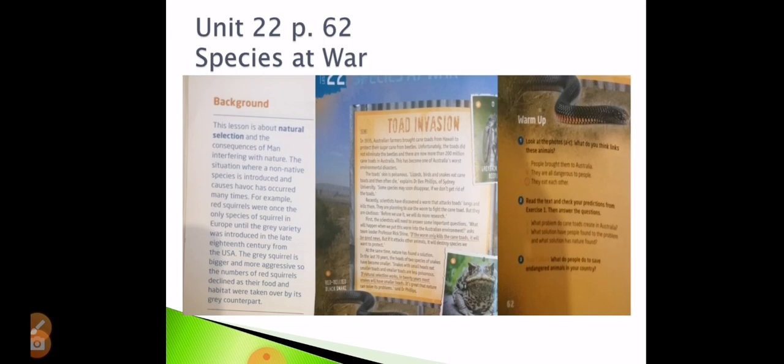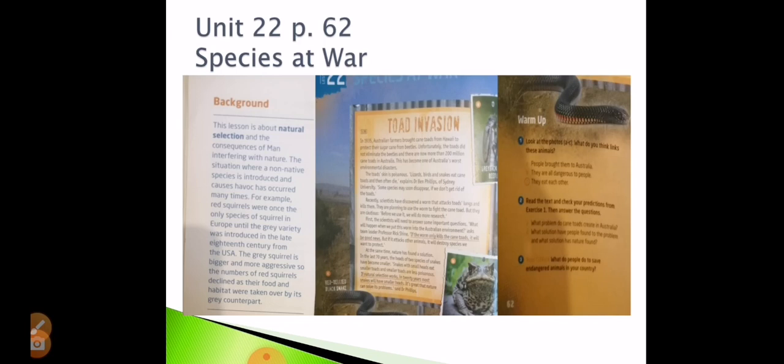Now, before we start this lesson, we have this note, which is the background note. This lesson is about natural selection and the consequences of man interfering with nature. The situation where a non-native species is introduced and causes havoc has occurred many times. Havoc is a kind of chaos. It means disorganization in a certain place. For example, red squirrels were once the only species of squirrel in Europe until the gray variety was introduced in the late 18th century from the USA. The gray squirrel is bigger and more aggressive, so the numbers of red squirrels declined as their food and habitat were taken over by its gray counterpart.